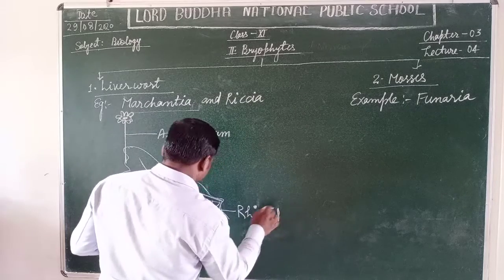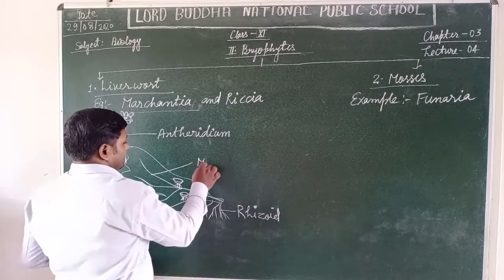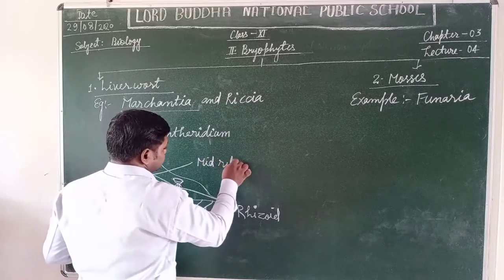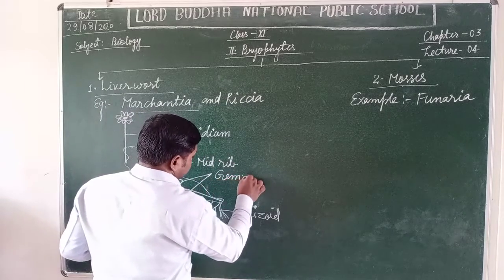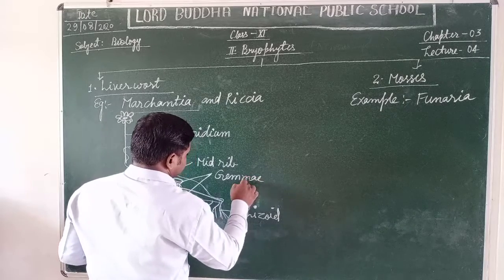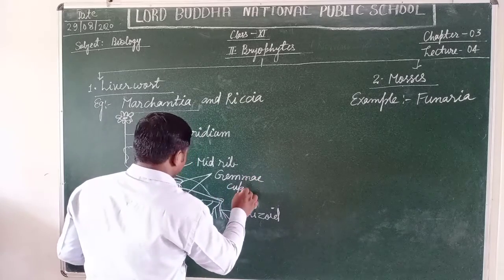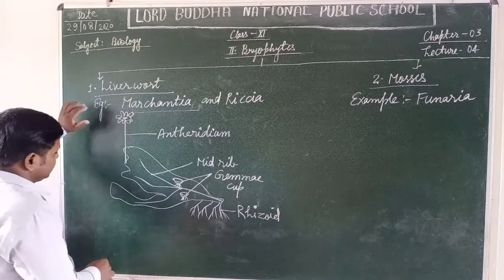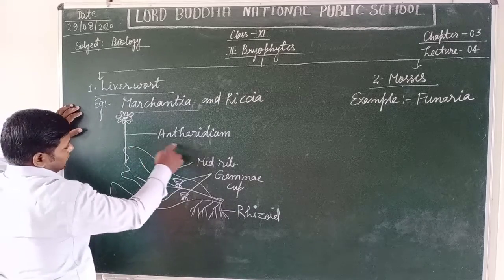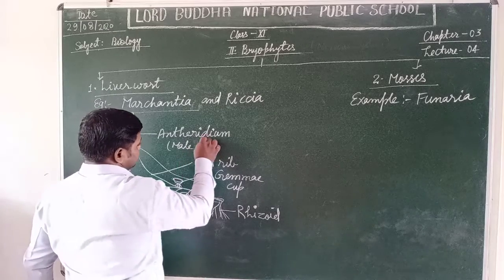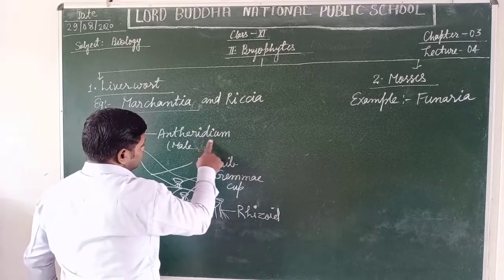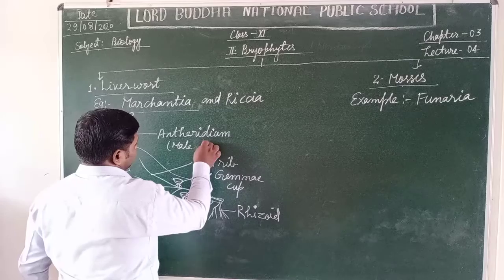This is the rhizoid, the midrib, and the cup. This is the male branch, or male reproductive part.